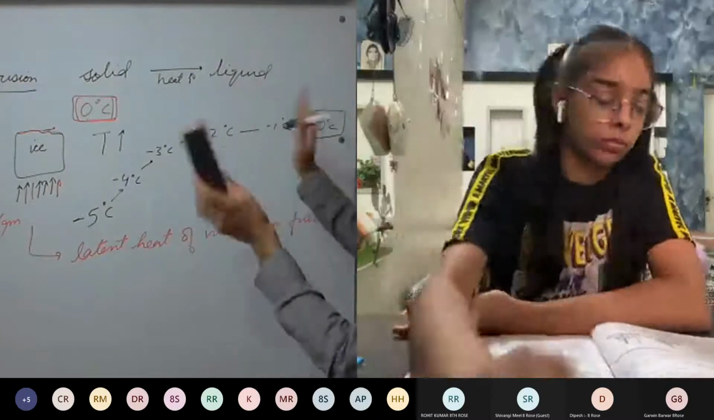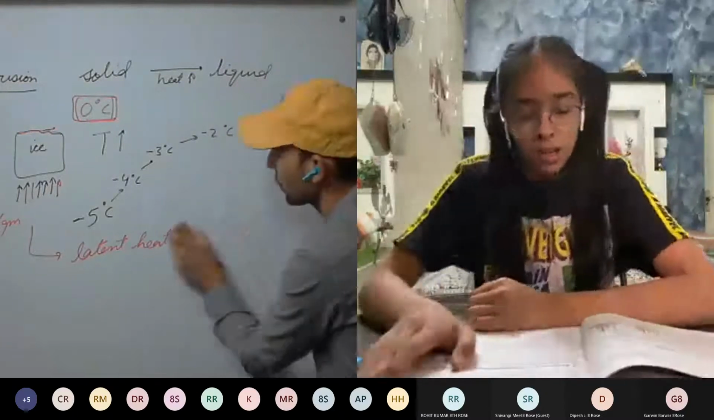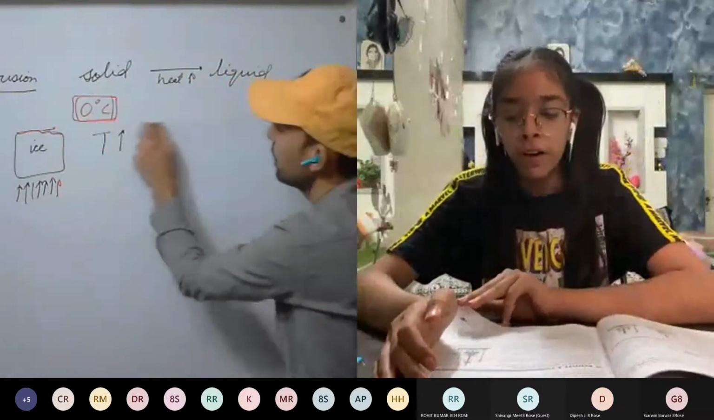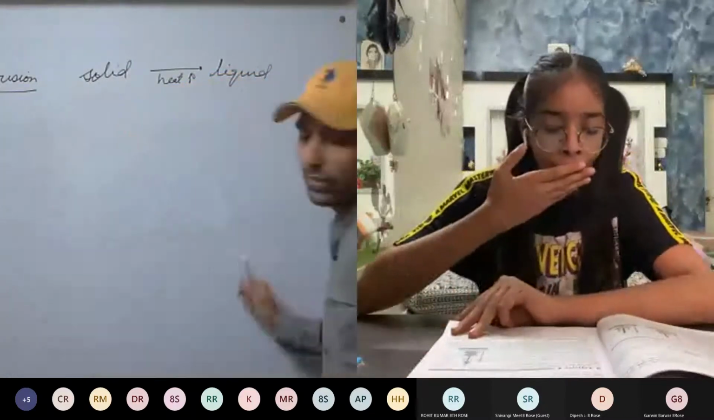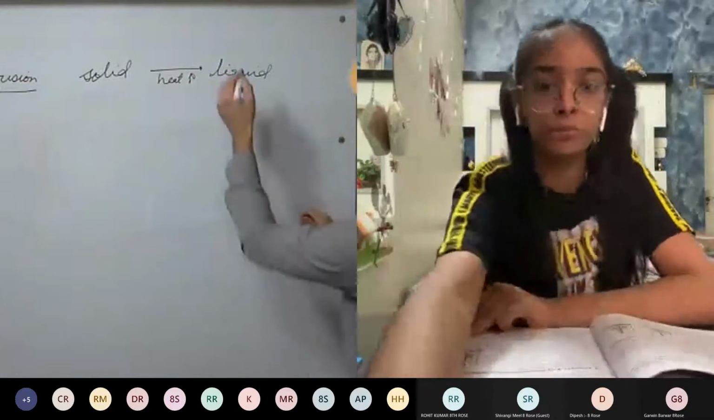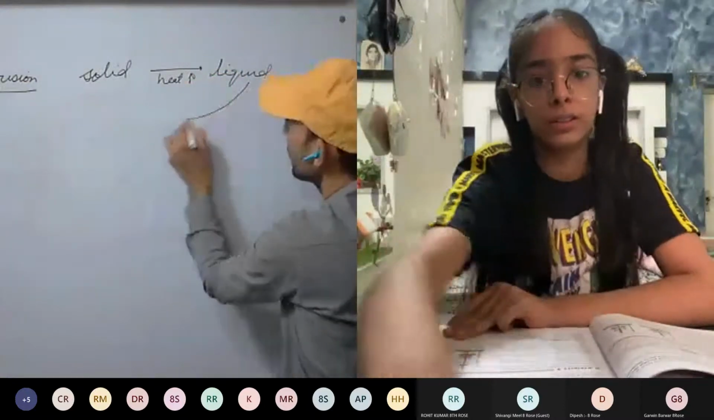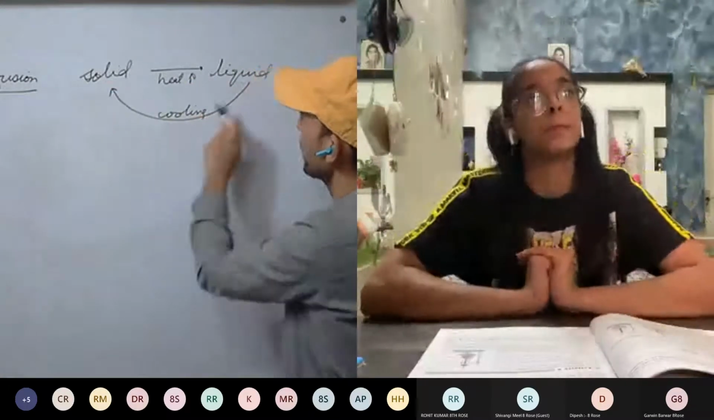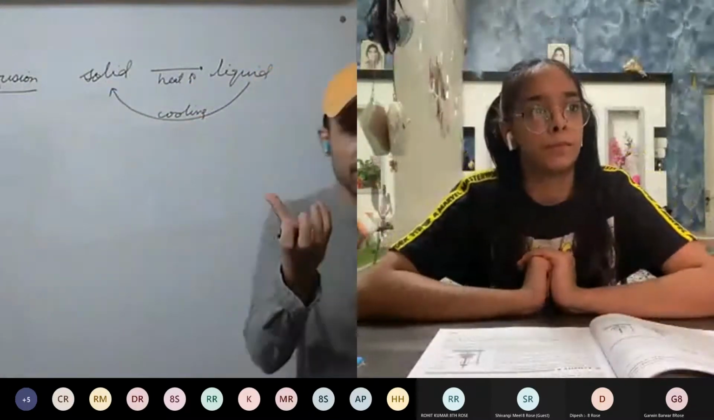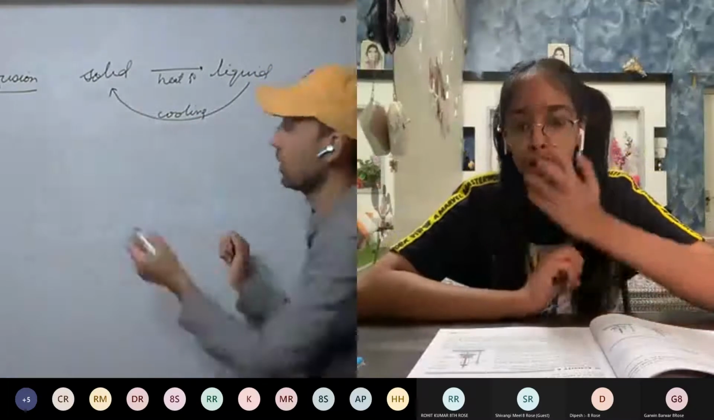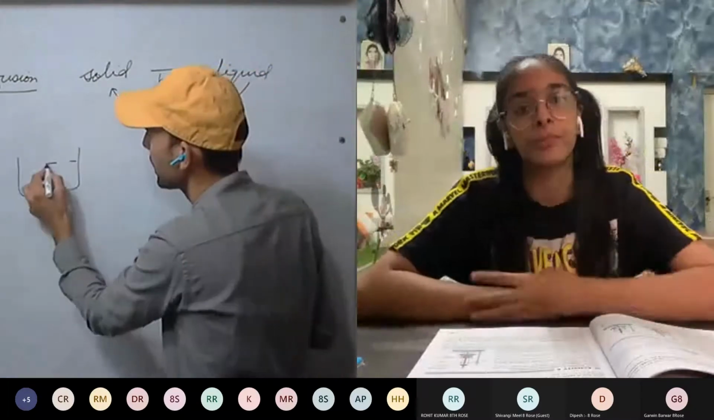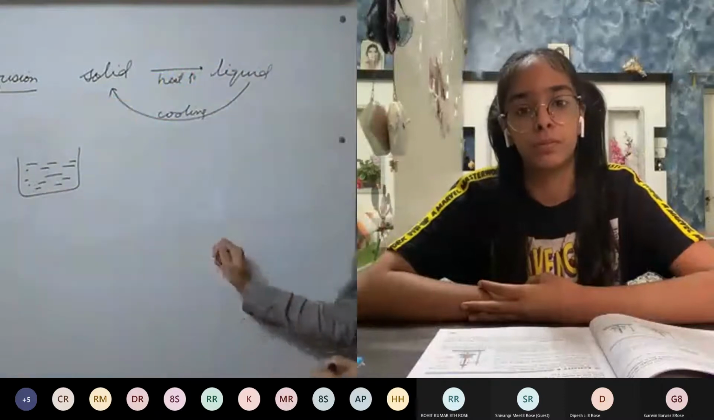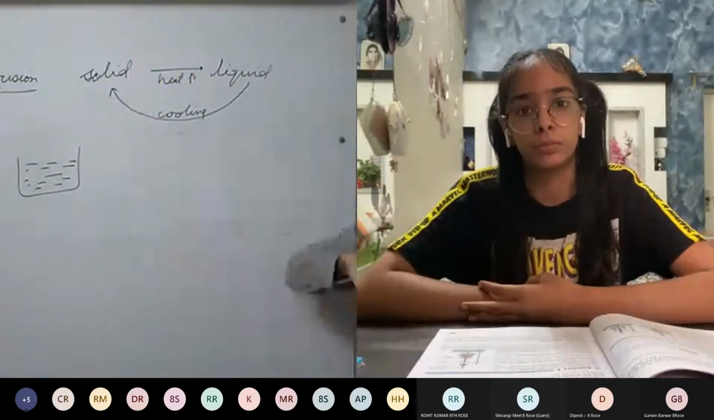Now we discuss freezing or solidification. The reverse of melting is freezing. This time the phase is changing from liquid to solid. And by what? By cooling. By cooling, we can change liquid to solid. That is, from the liquid we are taking the heat. So for example, this is our liquid, and we are cooling this liquid this time. We are taking heat from the liquid.